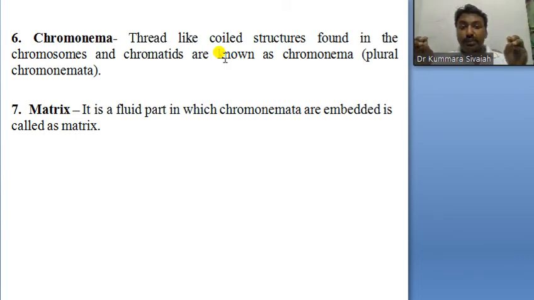It is the fluid part in which the chromonemata are embedded, and that is called the matrix. These coils are made up of protein along with the DNA, and the matrix is attached to them.